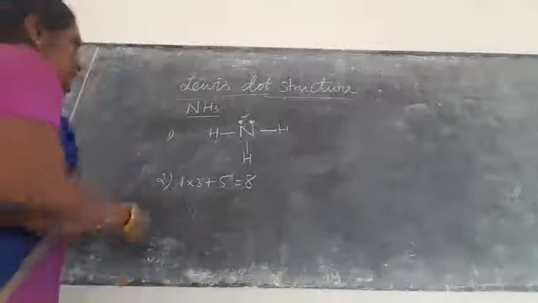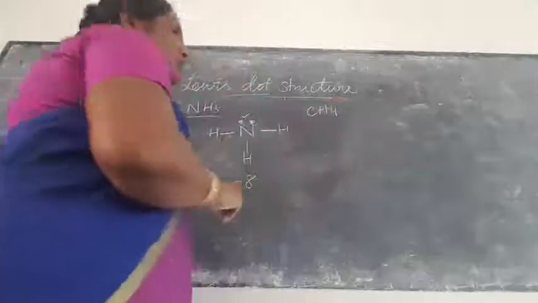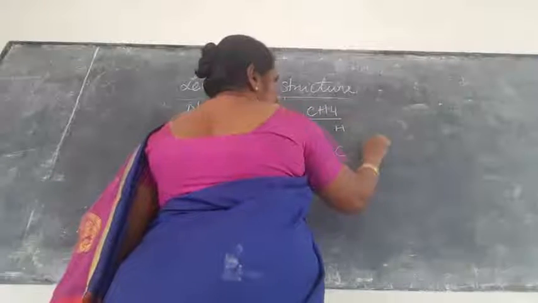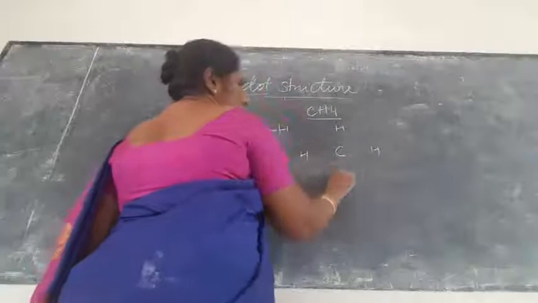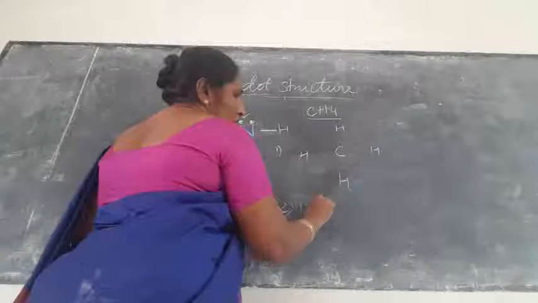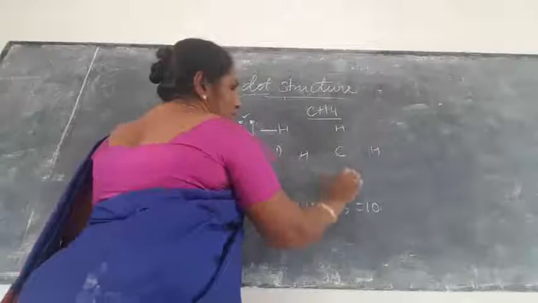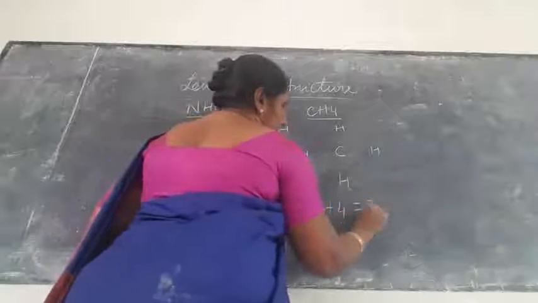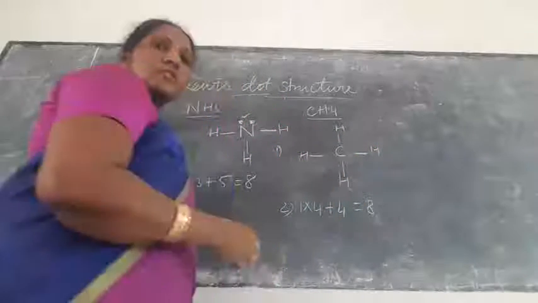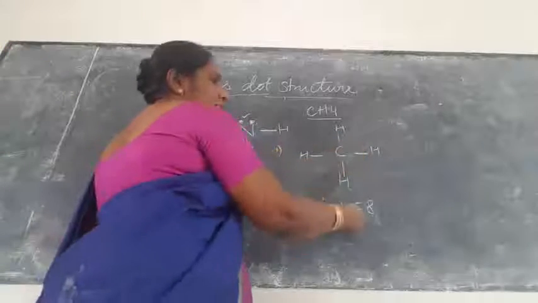Now again, the Lewis dot structure of methane. What is the formula of methane? CH4. How to draw the structure of methane? Carbon, hydrogen, hydrogen, hydrogen, hydrogen. What is the second step? Total valence electrons: hydrogen 1 into 4, and carbon outermost electrons 4. Totally 8 electrons. So 1, 2, 3, 4, then 2, 4, 6, 8. This is the structure with single lines. Total valence electrons, 8, are over.